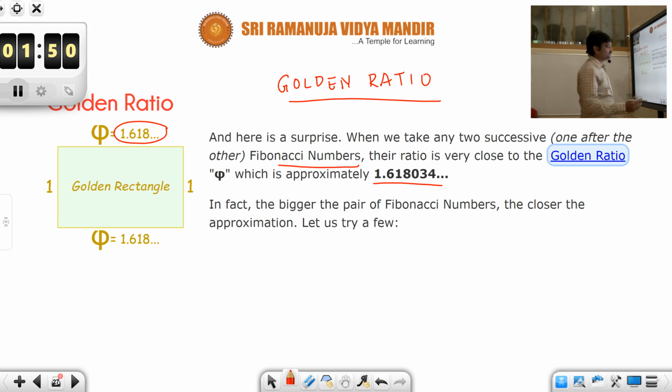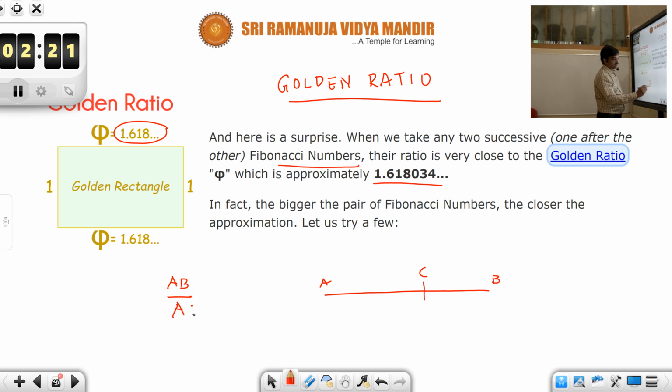And the other way is, say, consider a straight line, of any random length as you wish, say let it be AB. Now divide this into two parts, say C is randomly chosen. Then the entire length AB upon AC would be equal to the ratio of longer part to the shorter part, that is AC is to BC.